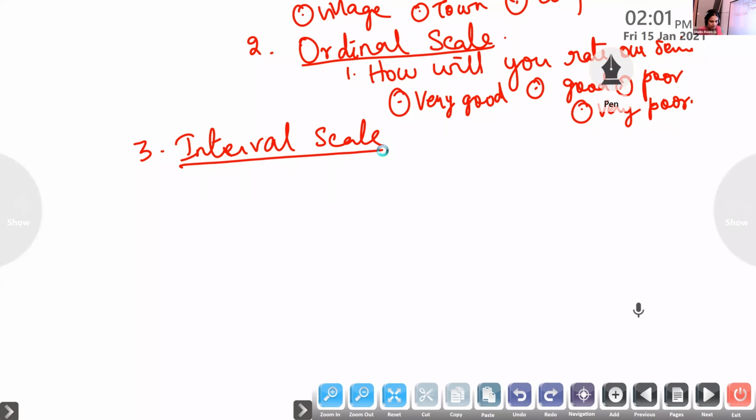These are numerical scales in which the order and exact difference are known. They can be added and subtracted, but cannot be multiplied or divided. For example, temperature of the body.